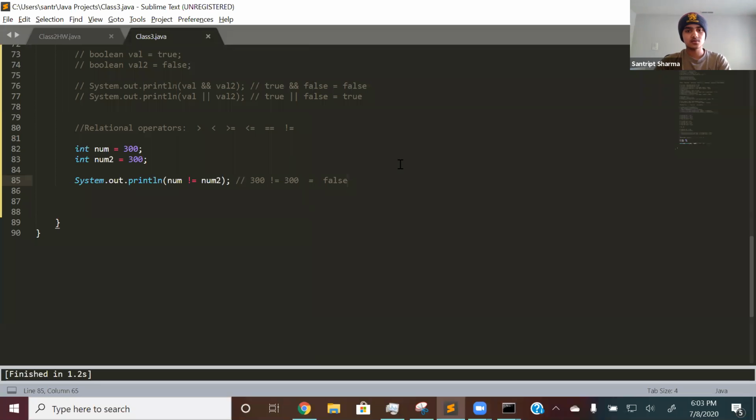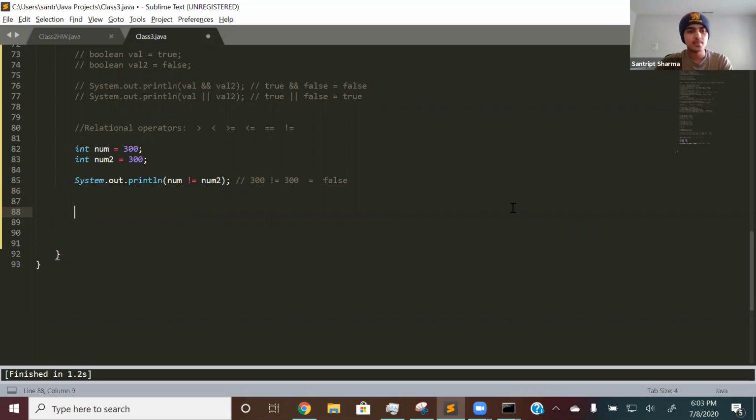Those are relational operators, pretty simple. The only thing to keep in mind is the equal sign. It's 2 equals. When I first learned Java, that's the one thing I always forgot, and I always got this error because I didn't add 2 equal signs. So don't forget to add 2 equal signs when comparing two things. But don't add 2 equal signs when you're assigning variables. Only one's needed. If you add 2 in that situation, it will print out an error.